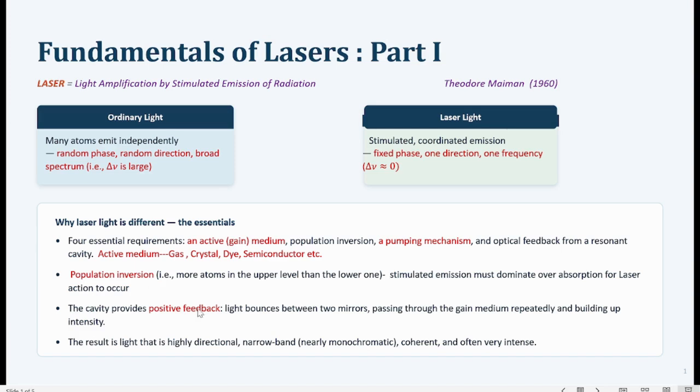And finally this laser light, which is emitted from here, has some distinctive properties of being highly directional, nearly monochromatic and coherent, as well as having very high intensity.